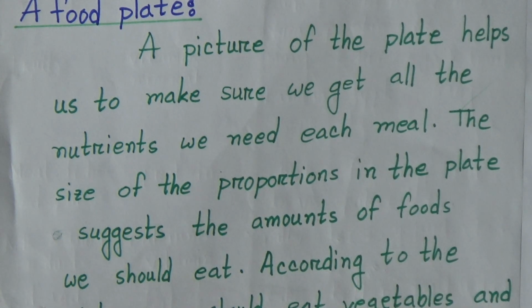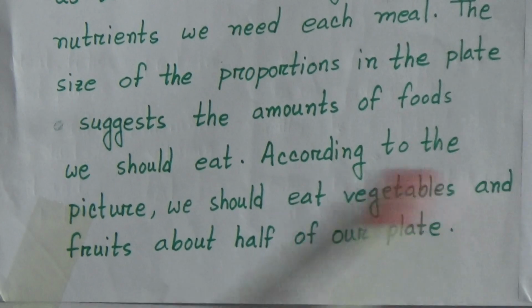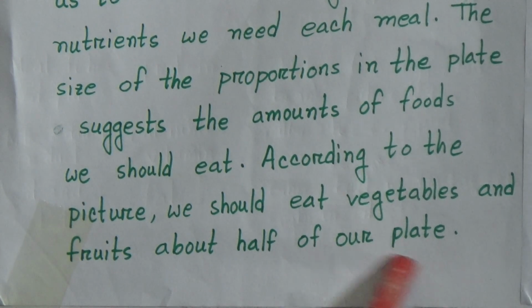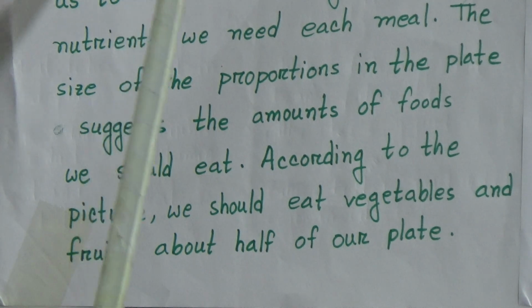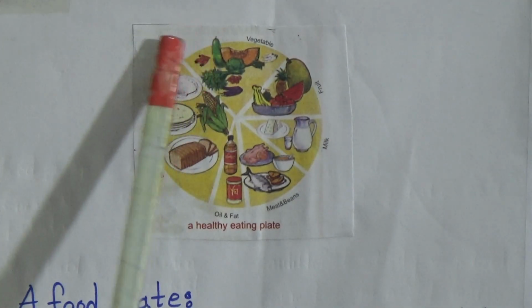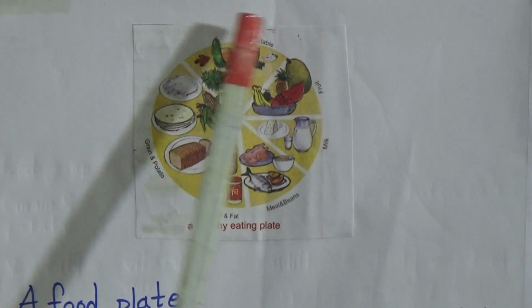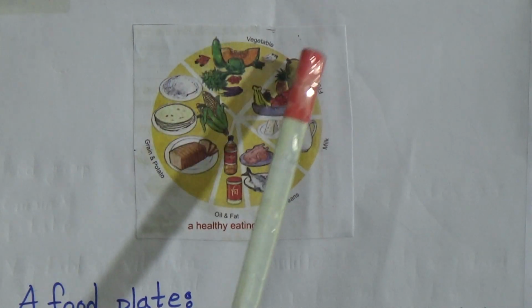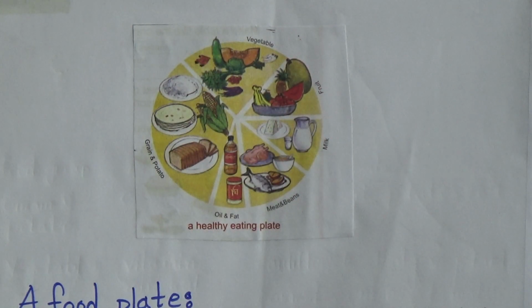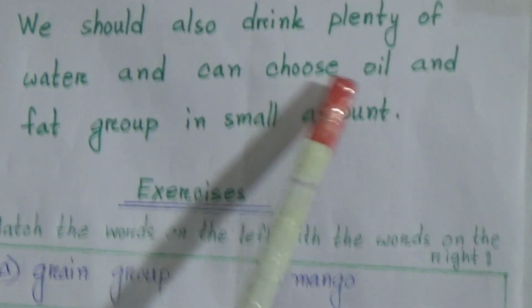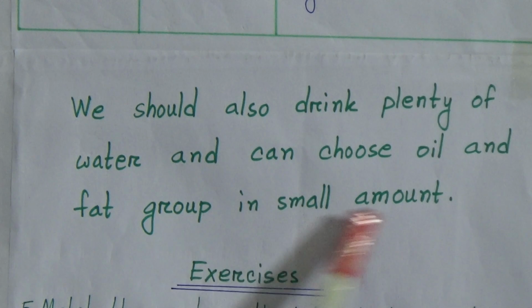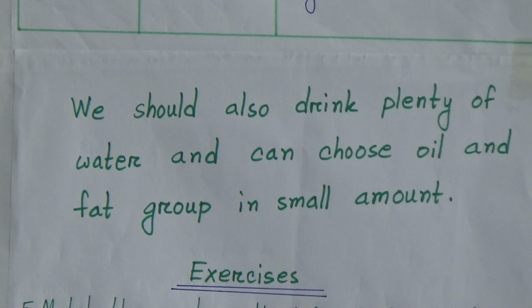According to the picture, we should eat vegetables and fruits about half of our plate. We should also drink plenty of water and can choose the oil and fat group in small amounts.